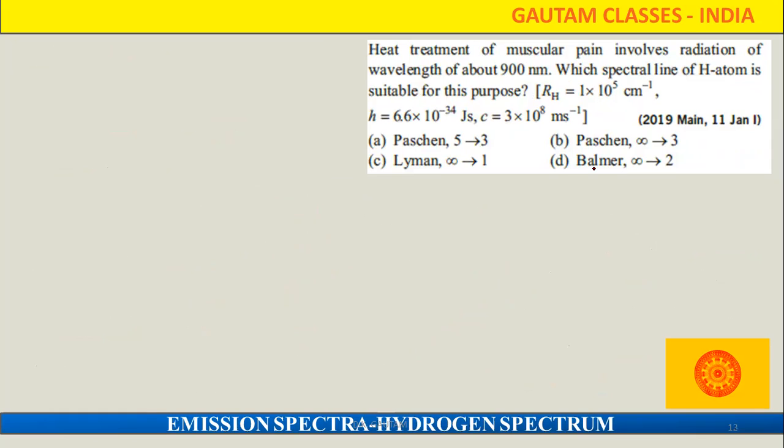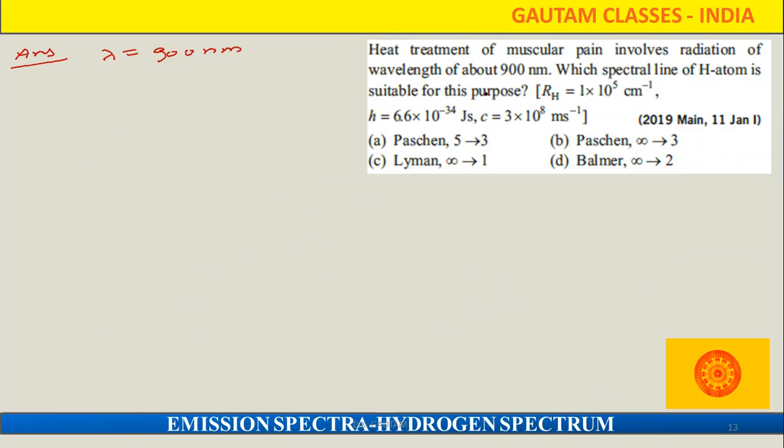Next question is given here. Heat treatment of muscular pain involves radiation of wavelength about 900 nanometer. That means wavelength is given here, lambda value 900 nanometer. Which spectral line of the hydrogen atom is suitable for this purpose?